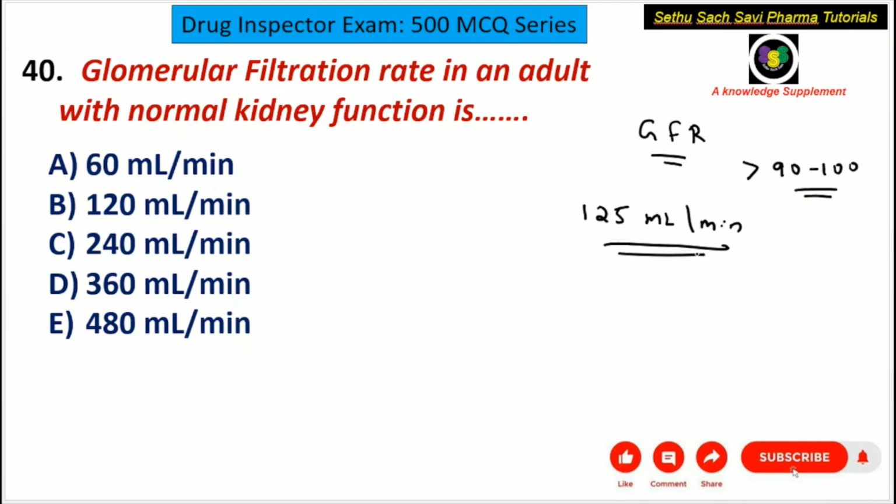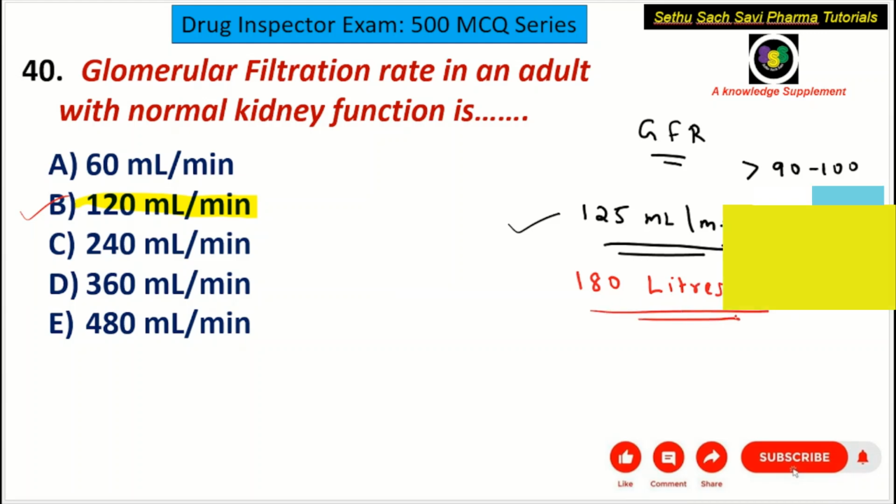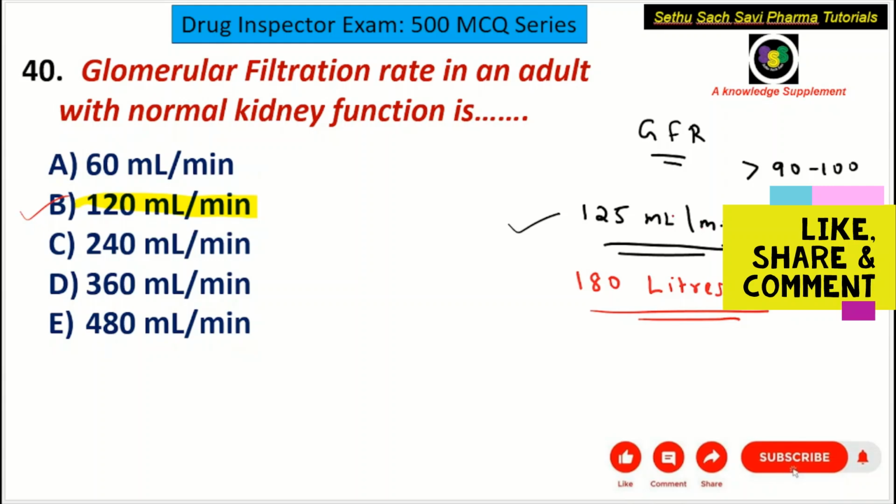If the value comes below 90, that indicates that the kidney has certain damage or there are kidney related issues. If the GFR is less than 90, so the ideal value is 125 ml per minute. The nearest value given here is B choice, 120 ml per minute. Now sometimes in this question the unit will be given in days, liters per day, then the answer would be 180 liters per day. That means in one day 180 liters of fluid is filtered in the glomerulus. So the GFR in one day is 180 liters per day, whereas if the unit is ml per minute, the answer would be 125.